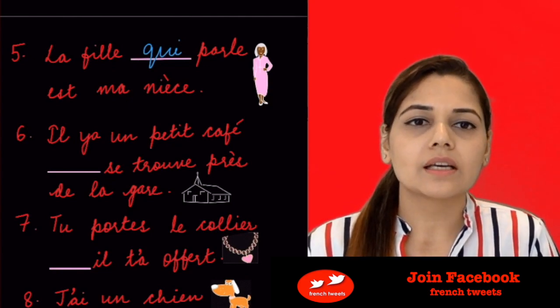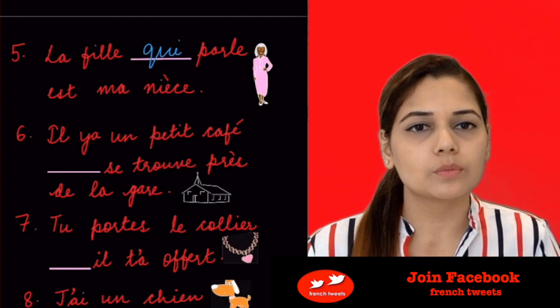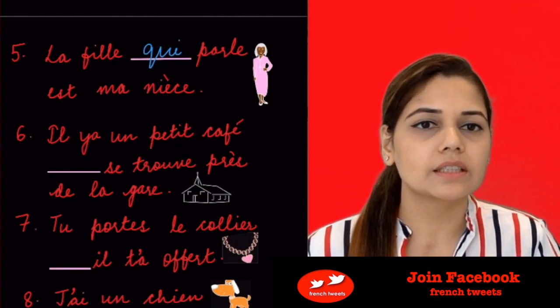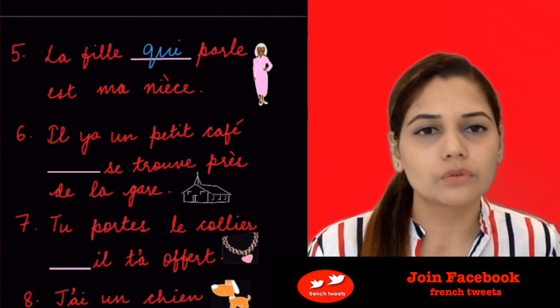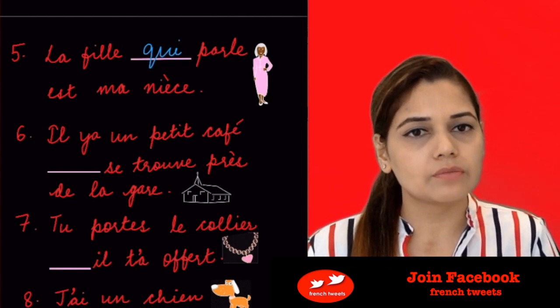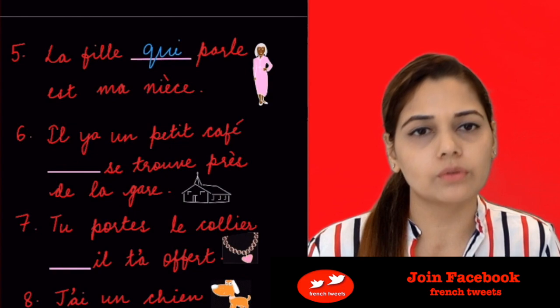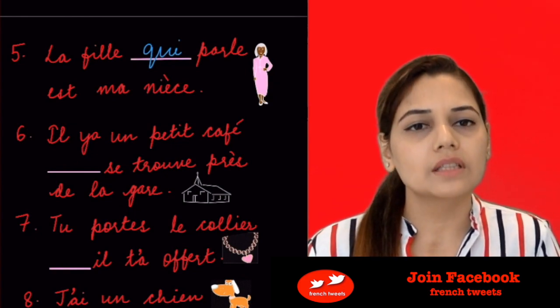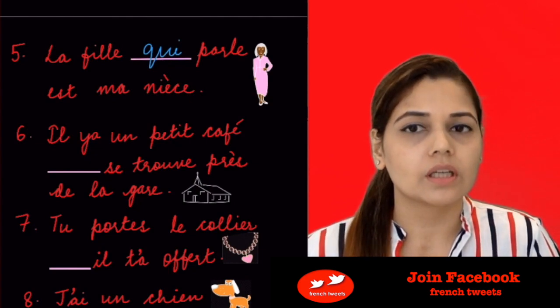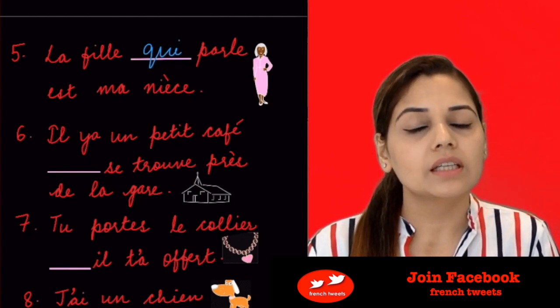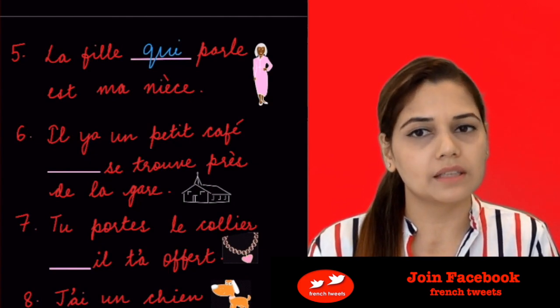Now you might have a question, where are we going to put qui or que? Whether it's going to be after se or the verb trouver. So with the reflexive verb, we put it right before the reflexive pronoun. So in this case, we'll be putting it before se trouve. Il y a un petit café qui se trouve près de la gare.